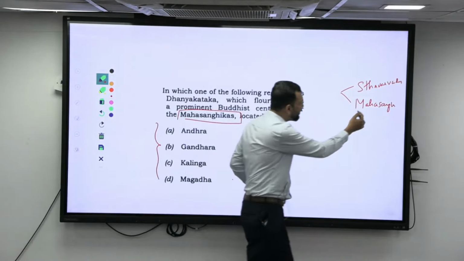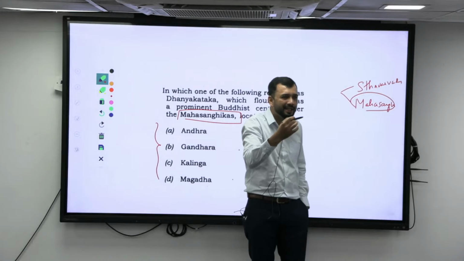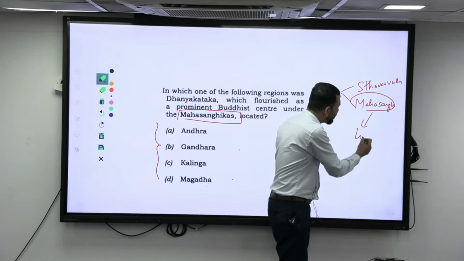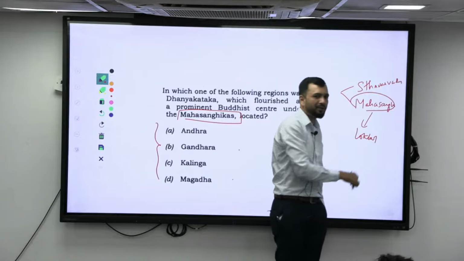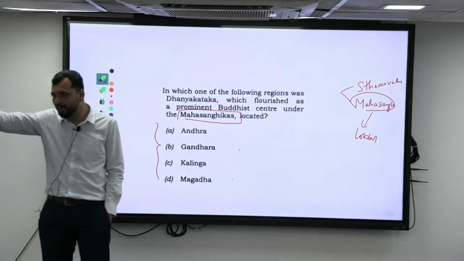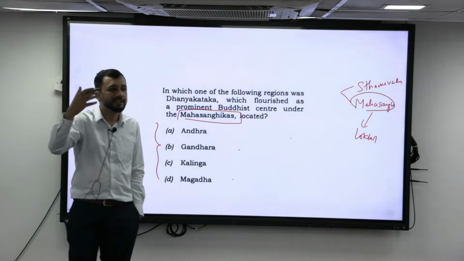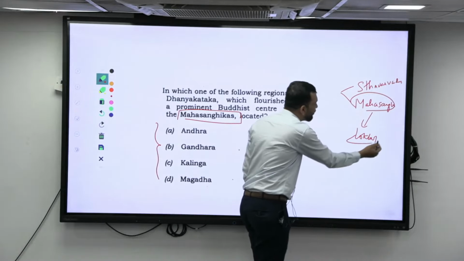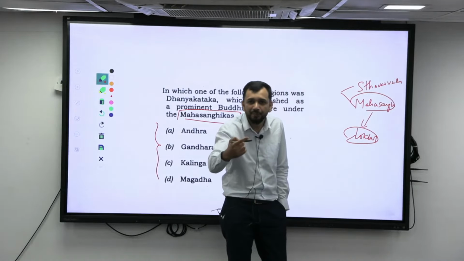Now, since they were more liberal, they considered Buddha more like a god. So within them came the Lokottaravadin. Lokottaravadin means he does not belong to this land. He is above this world. So Buddha started being considered as God. This philosophy further led to the worship of Buddha.